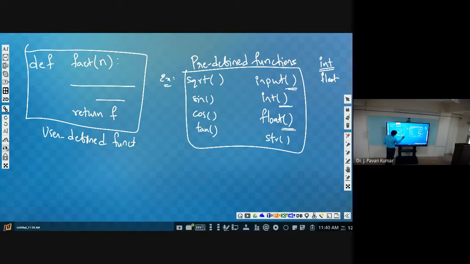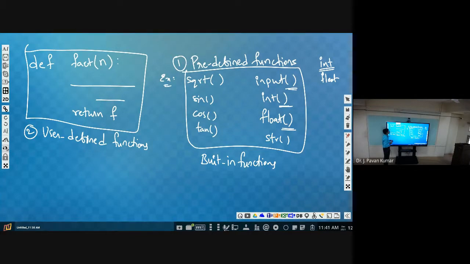So we can classify functions broadly into two types. One is predefined functions, another one is user defined functions. For predefined functions, we have another name called built-in functions, which are nothing but the functions available in the library. We call them predefined functions or built-in functions. For user-defined functions, the name itself indicates we are defining the functions as we use that language. So these are called user-defined functions.